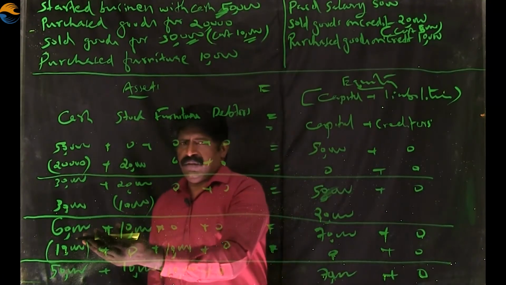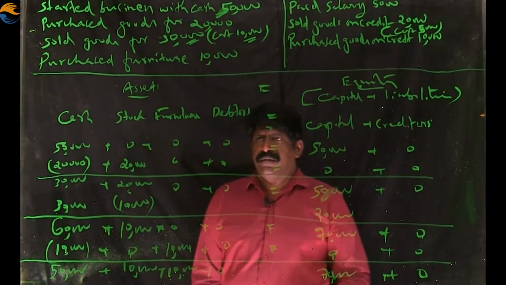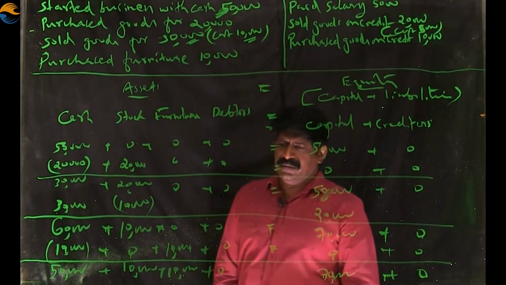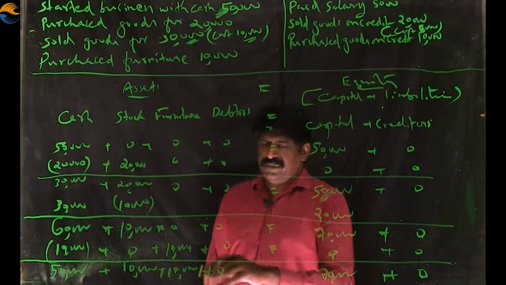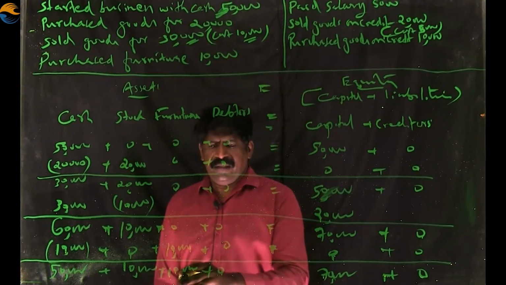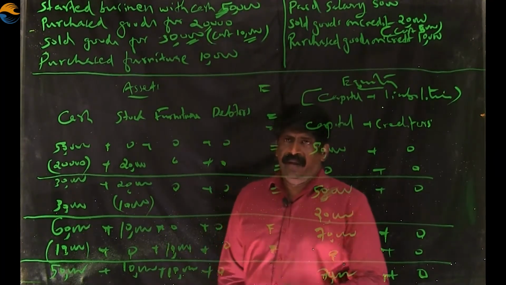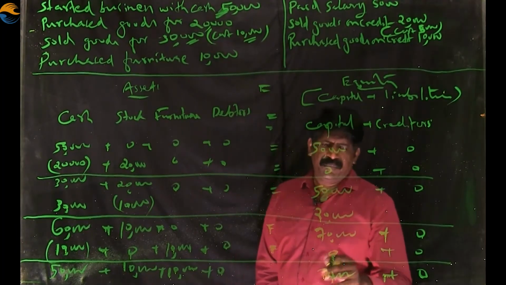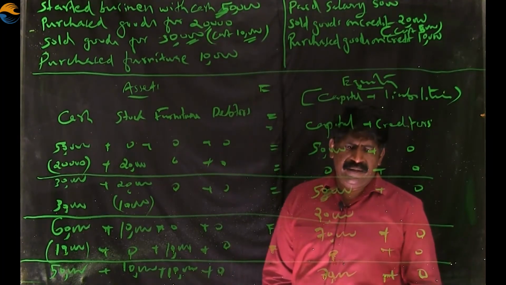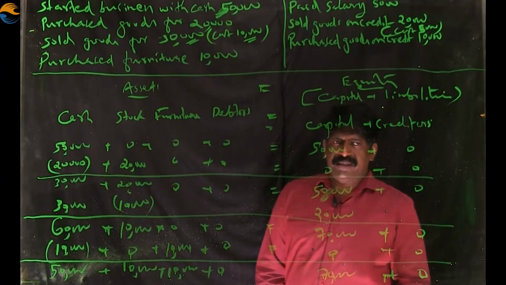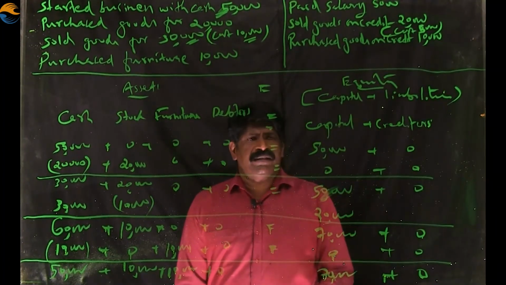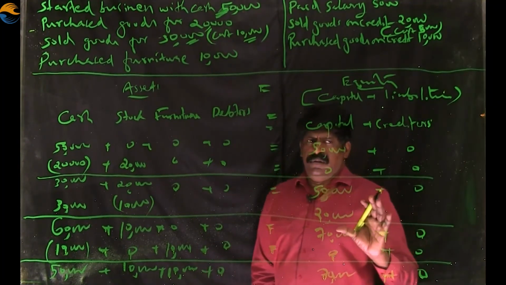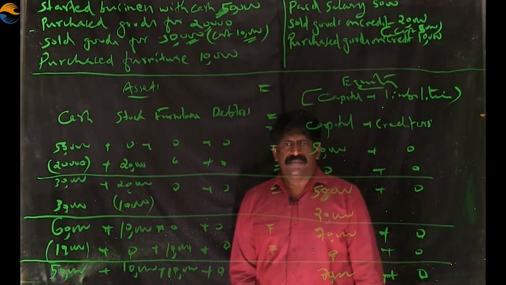Cash, the old balance reduces to 50,000. Stock not changing, it remains as 10,000. Furniture comes to the business, it increases. So there will be 10,000 furniture. Debtors not changing. On the right hand side, capital not changing. Same 70,000 is there as in the old transaction. And creditors also not changing. So this is the position now.